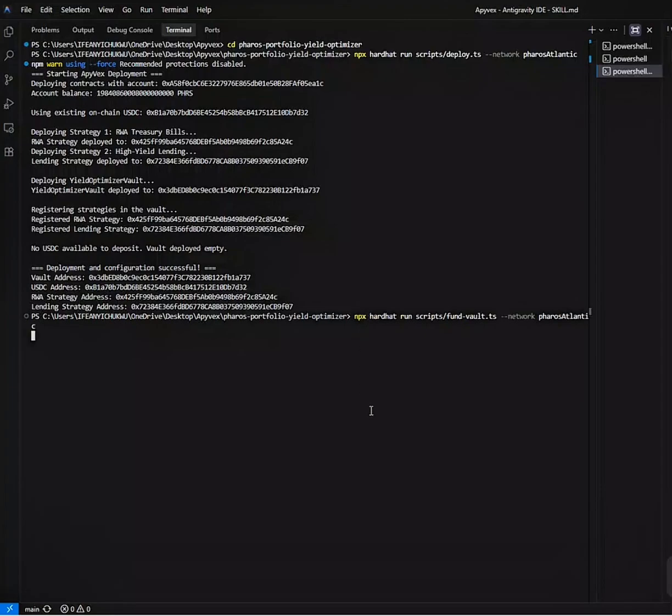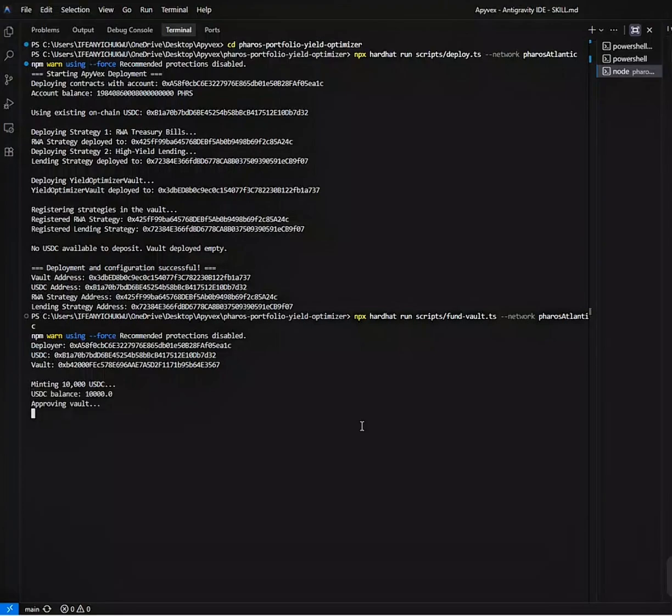So this is the command for it. This simulates a user depositing capital by minting and depositing 10,000 USDC. This is actually a testnet token that we created on the Pharos testnet network. So it deposits this 10,000 USDC into the vault. So basically, we now have $10,000 of liquid assets ready to earn yield, just like you can see here.